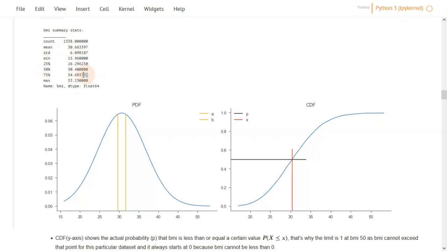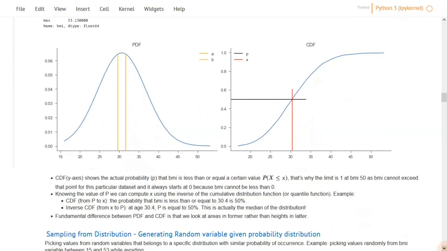These are the summary statistics that we have displayed earlier, and these are the percentiles. And we said that the 75th percentile means that 75% of the data lies below that value, and the 50th percentile means that 50% of the data lies below it, and so on. So we can think of the CDF as a quantile function that tells you the probability of observing a value less than or equal to x, and x is the range of values that a random variable can take. So for example, the probability of observing a value below or equal to 30 is 50%. And if we go to 70, we will find that it is 30. So what is really useful about the CDF is that we can eyeball the probabilities directly from the y-axis.